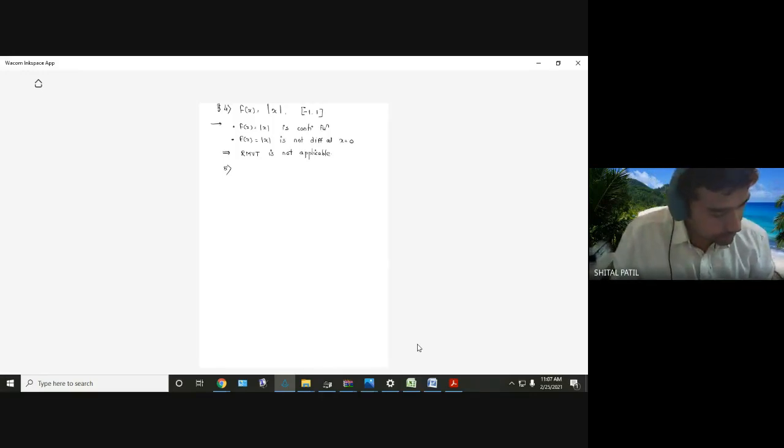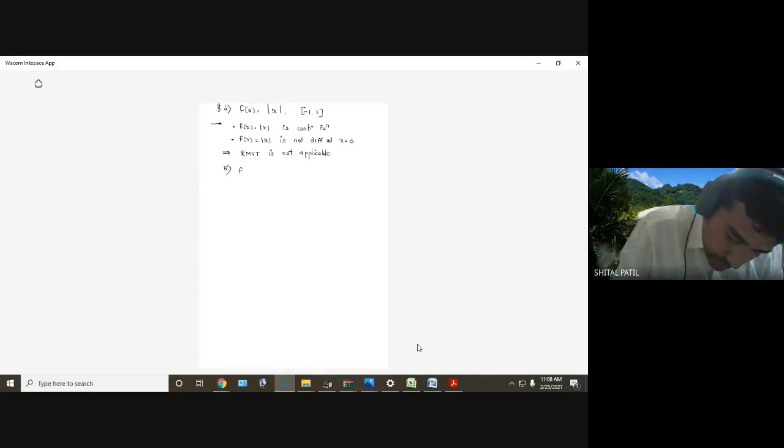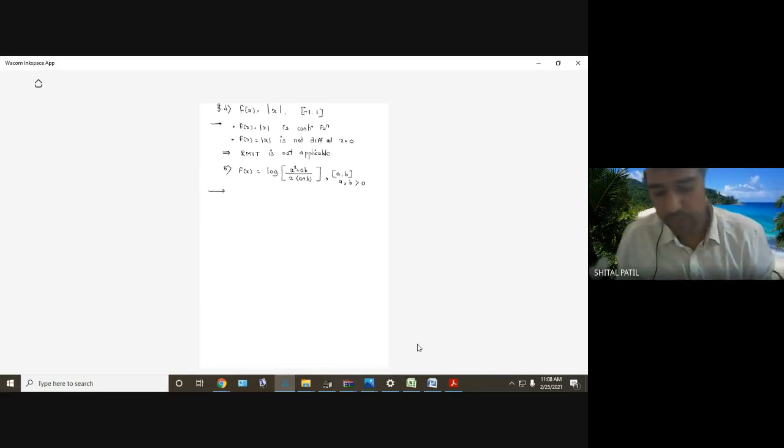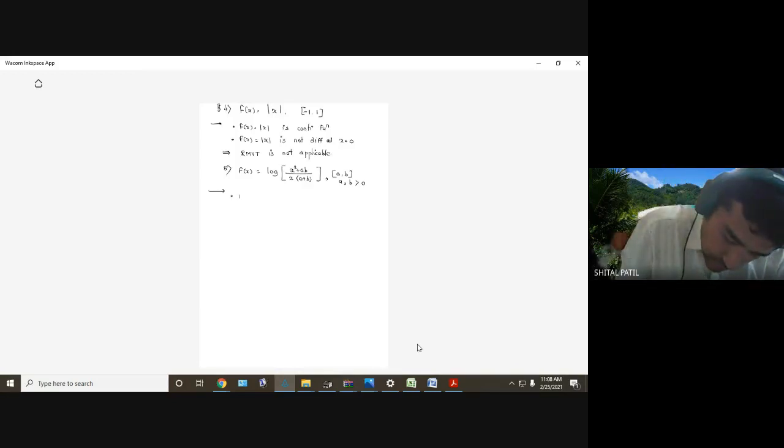Fifth example. Let's solve the fifth example. f of x equal to log of (x square plus ab) divided by (x times (a plus b)). The interval is [a, b], and what we know about a and b is that both are greater than 0. All these things are given in the example. So first, f of x equal to log of (x square plus ab) divided by (x (a plus b)).